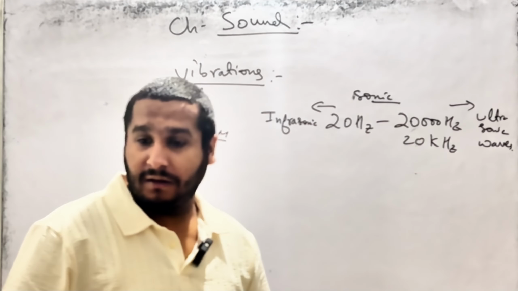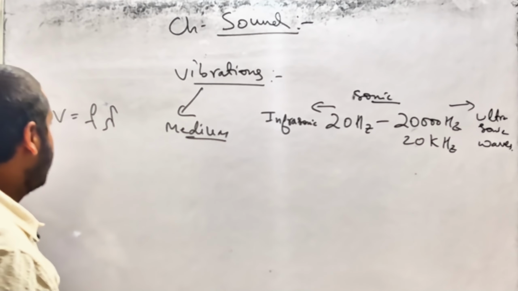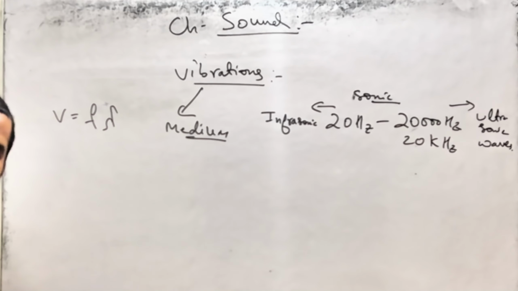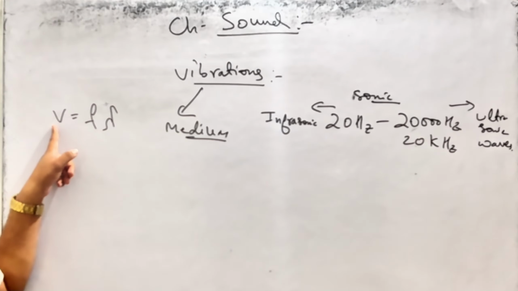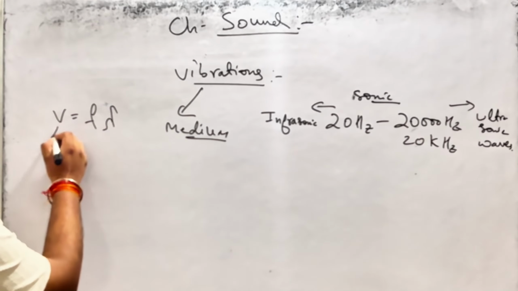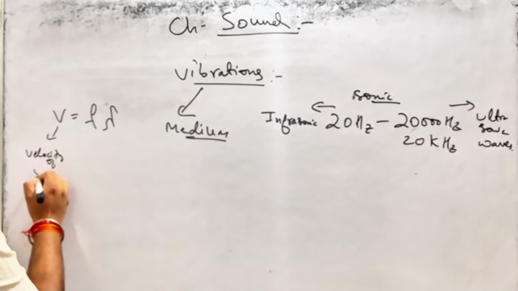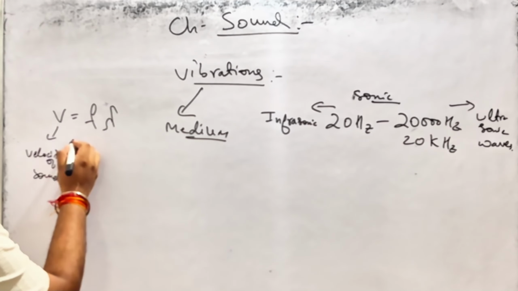Now also one more thing. When we talk about sound, we have seen this expression V is equal to F into lambda. What is V? V is the velocity of sound.